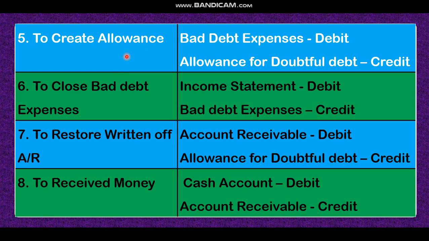Then to create allowance, that means we know that some amount we will not get, therefore for creating that allowance, bad debt expenses debit, allowance for doubtful debt credit.